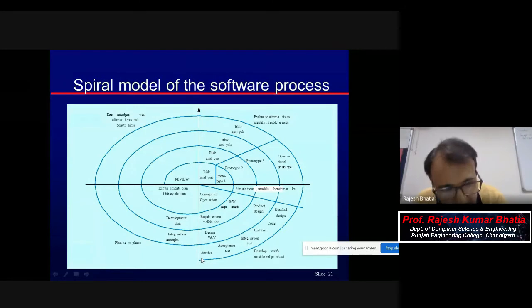Okay, let me explain first and then you can tell me if still something is left. See, one thing is very clear: this model is not for a small project. Okay, I hope by now you have understood it. If it is a very small project, then prototyping is recommended. But if it is a huge project and you still feel that requirements are not clear,